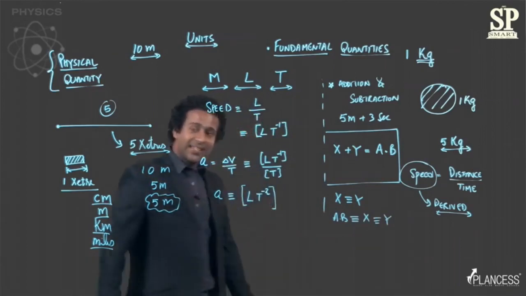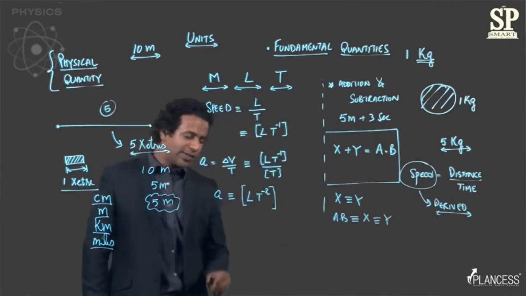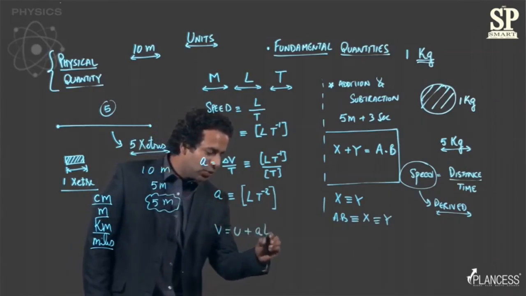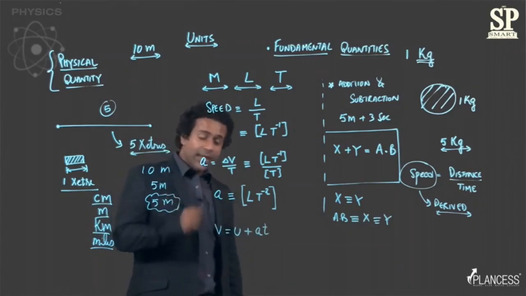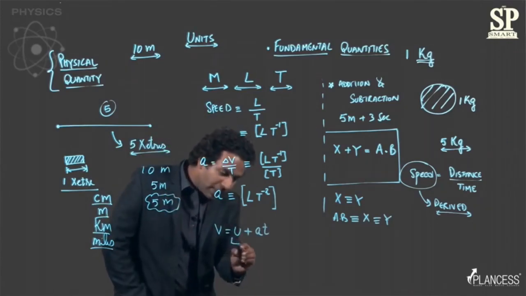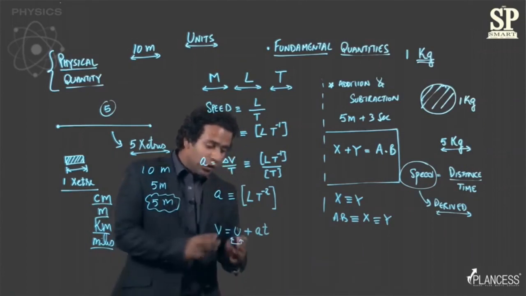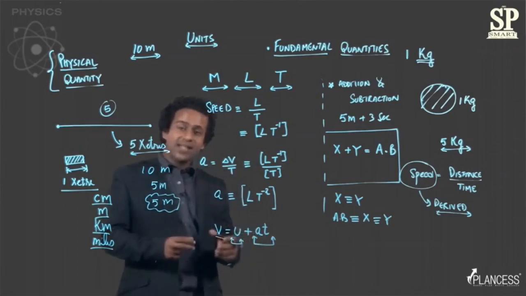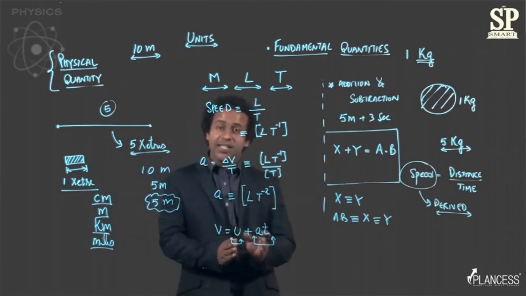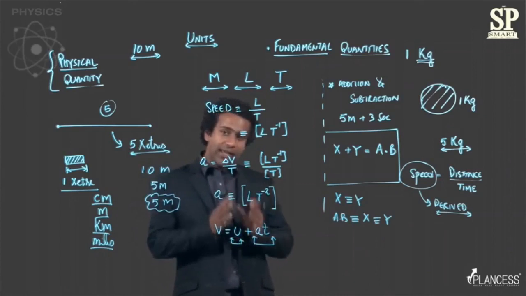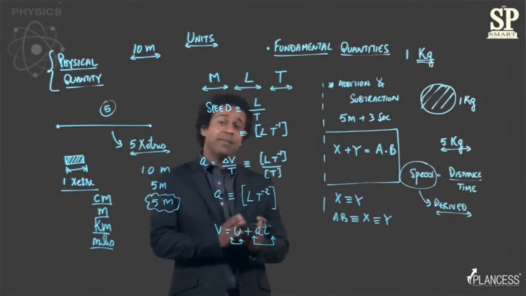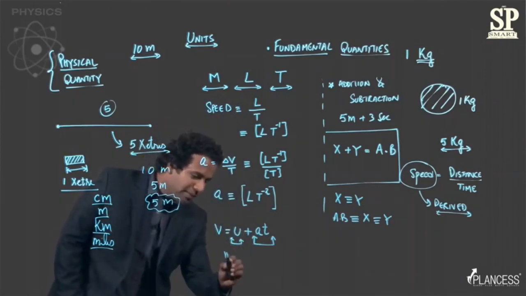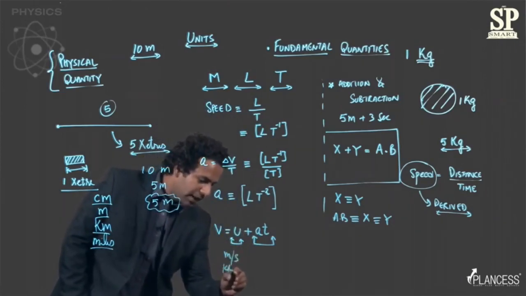To see this in an example, remember the first equation of motion is v is equal to u plus a into t. In this equation, you are adding u to this term which is a into t. Now we just said that such an addition is meaningful if and only if both of them have the same dimension. So let's check for it. The speed you know is measured in meter per second or kilometer per hour.